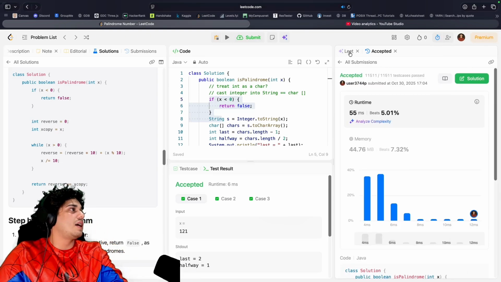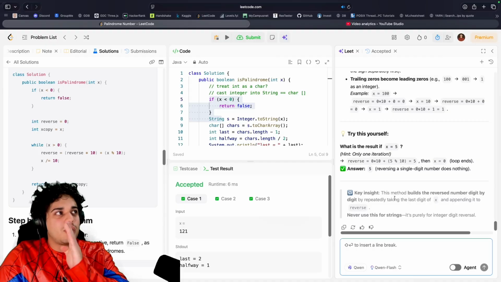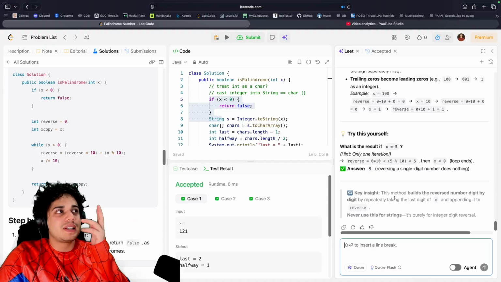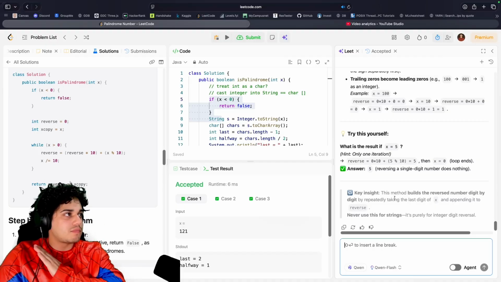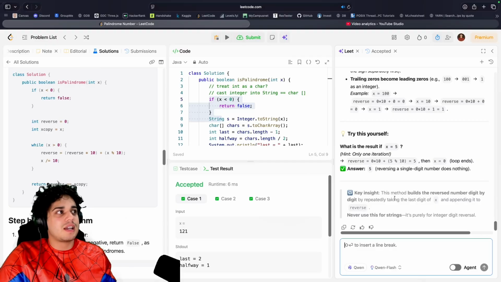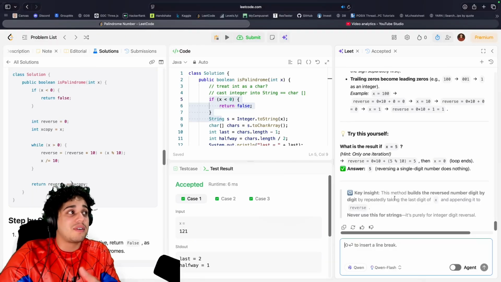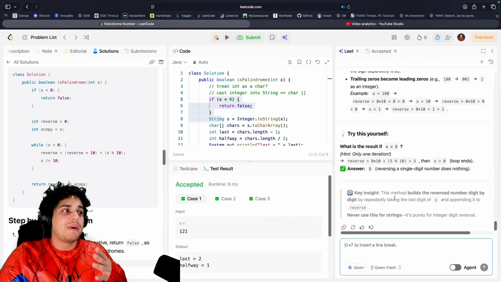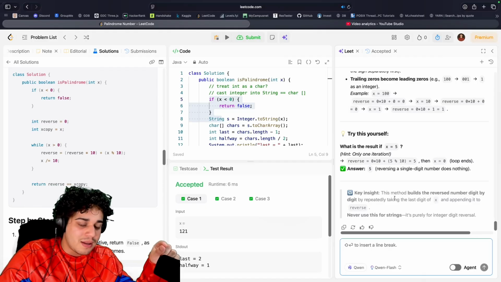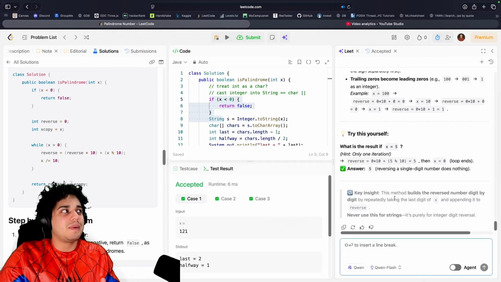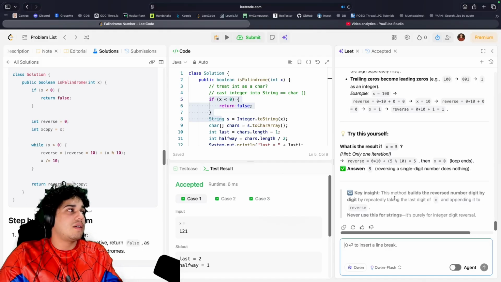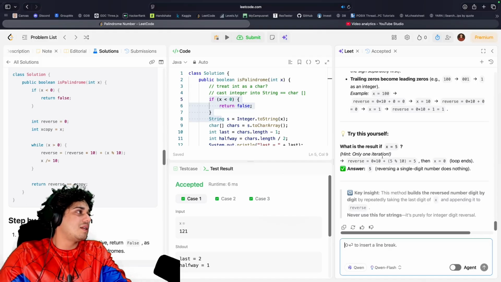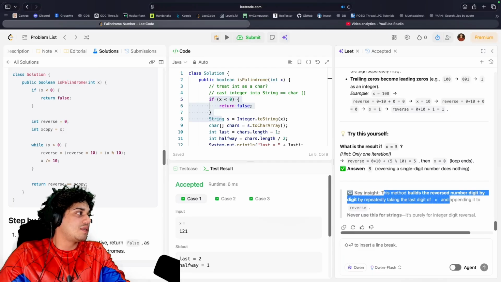Oh, because I'm over here doing, wait, let's just ask AI. I'm going through the loop no matter what, even if it's halfway. I'm still going through something. I can say n divided by 2, n divided by 3. I'm only going through a third or half of it, but at the end of the day, you're still going through something. So we ultimately estimate it as just O of n. Now to get log, it would be this. This method builds the reverse number digit by repeatedly taking the last digit and appending it to the reverse number.